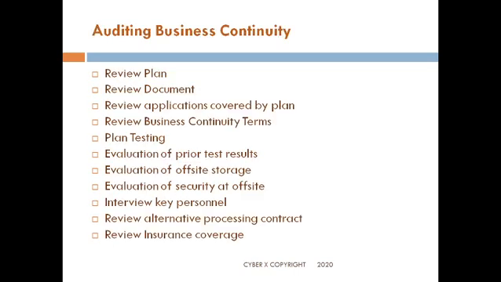As an auditor, while auditing business continuity, these are some of the basic minimum things an auditor should be looking for. You would obviously need to review the plan. You would need to understand what the scope is. You would be reviewing the plan and then the document. You would see what applications are covered by the plan. Even if there are certain critical applications which are beyond the plan, the plan may work on paper, but in actuality it will not give any benefit to the organization. So those things should come out here.